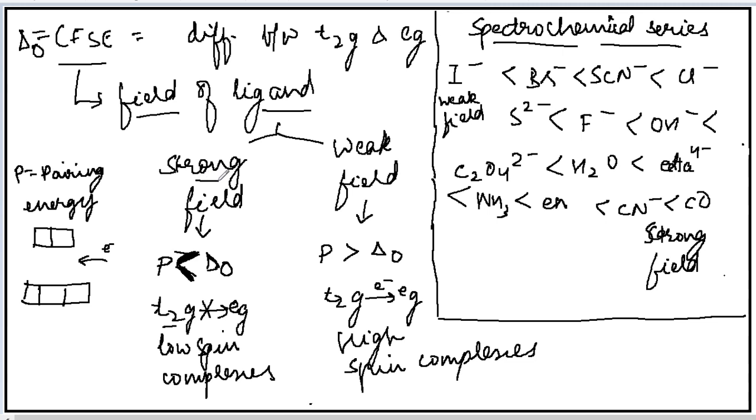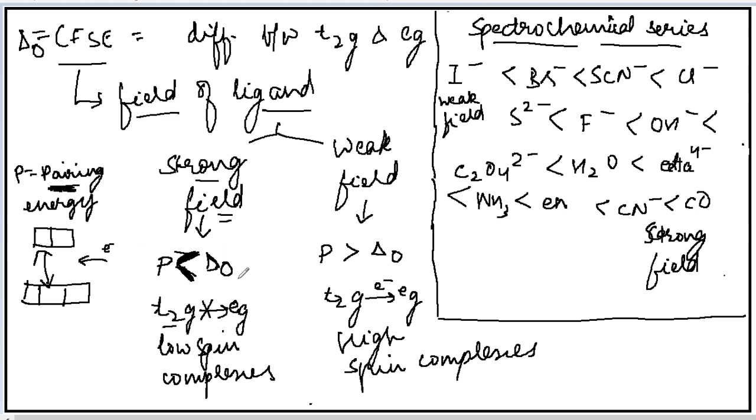Now strong field ligands provide more field to the metal d orbitals, so they will split more. If they split more, it means that the orbitals are moving far apart from each other. And if they are moving far apart, what is increasing? The difference between their energy, that is delta O, is increasing. If delta O is increasing, then the other factor will decrease, and the other factor is known as pairing energy. Pairing energy means the energy required to pair. Pairing is coming from the word pair. So it is the energy required for the electron to pair in an orbital.